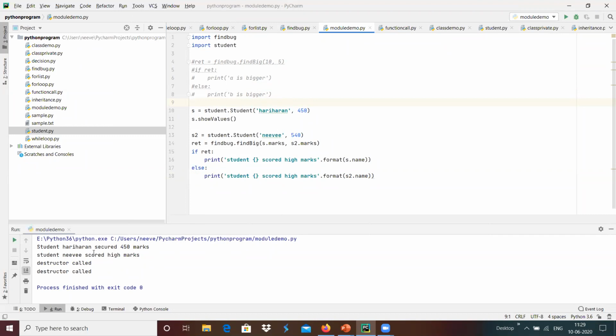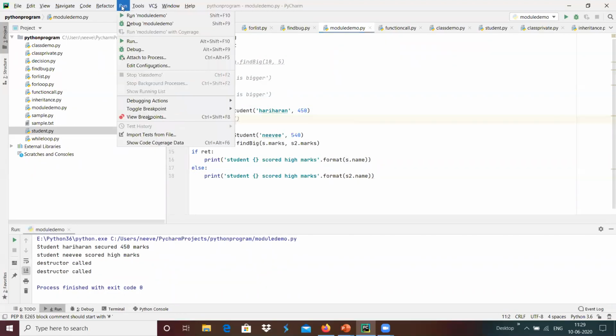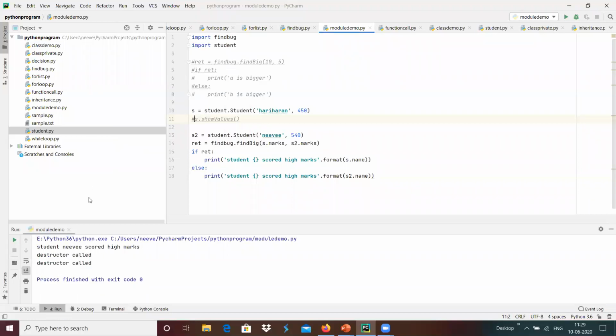For show values, it provided student Hariharan secured 450 marks. If it had not been shown, we would be getting student Navy scored high marks, because student Navy has 540 and this one has 450.